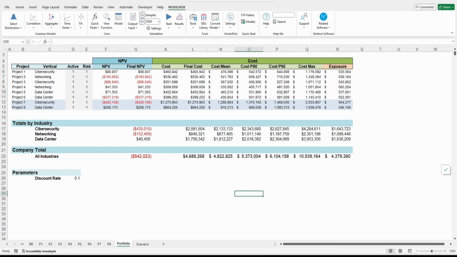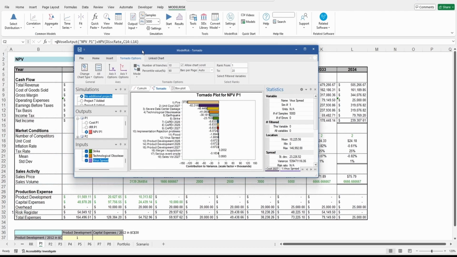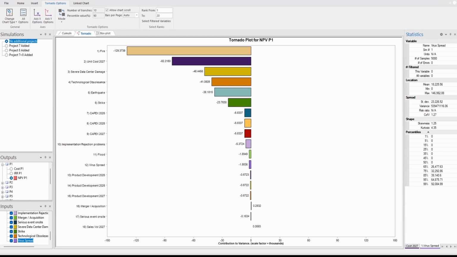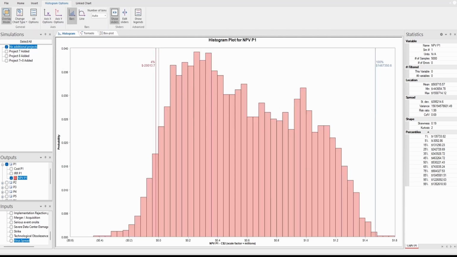And for each one of the projects, and I'm going to go to the project here, we have what we call an output. And the output is going to contain all that information, I'm going to show you here in the results viewer. Let me show you here. So this is going to be my NPV, right? My curve, and I will show you a histogram. Here you go.